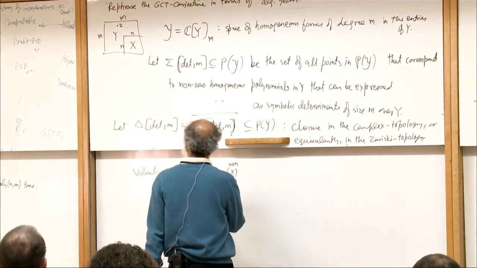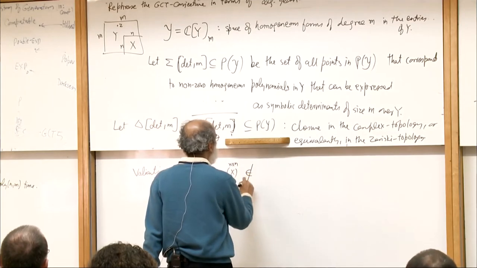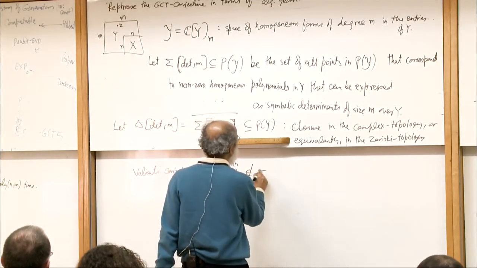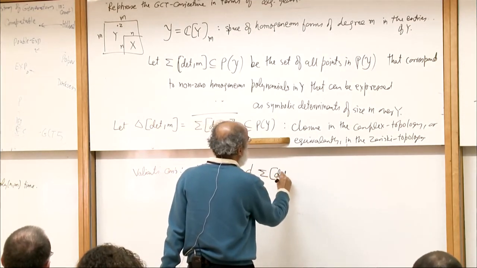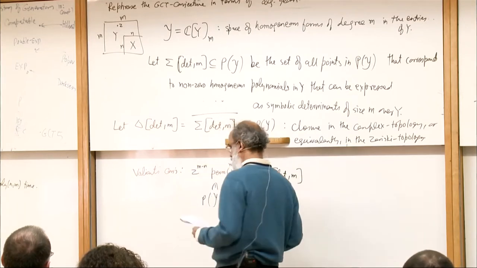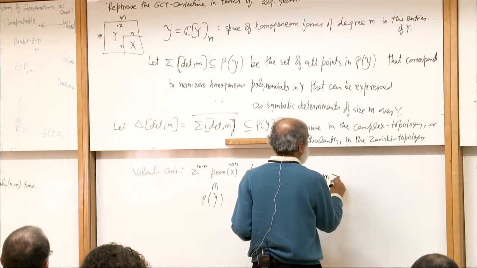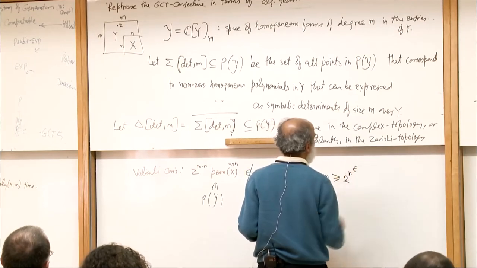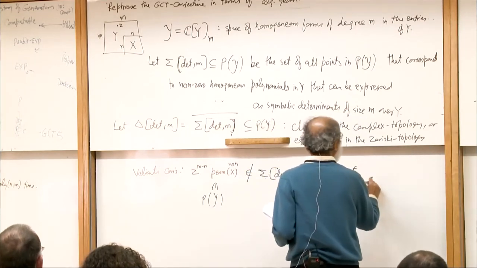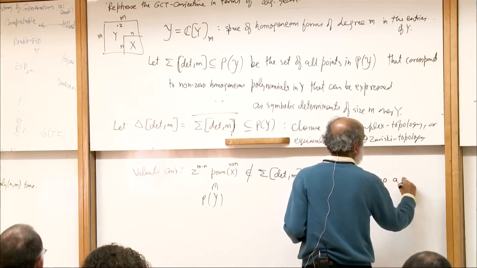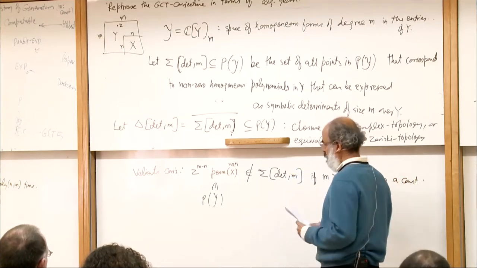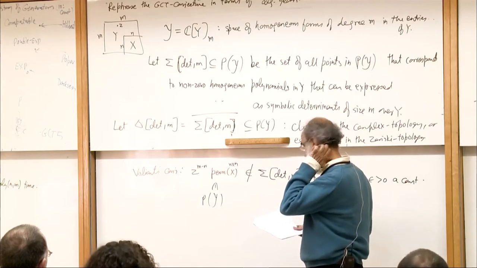So Valiant's conjecture would say that this does not belong to sigma det m, if m is greater than 2 to the n to the epsilon, where I am taking the stronger form, epsilon a constant. That is what Valiant's conjecture would say.